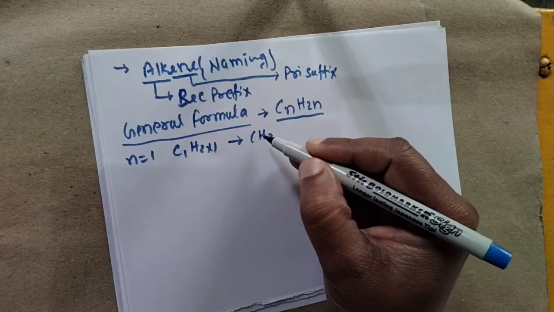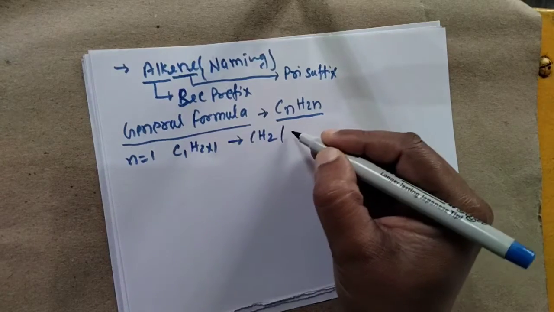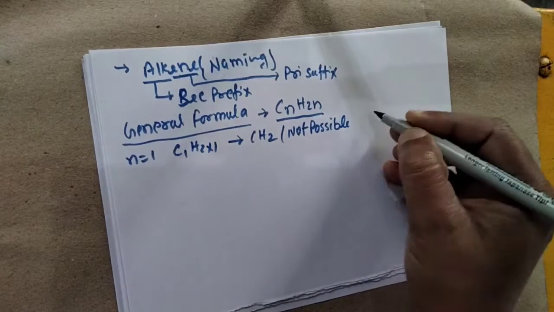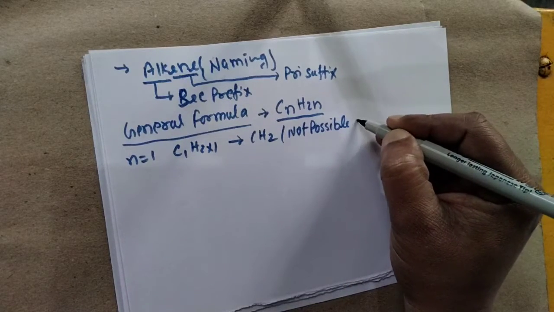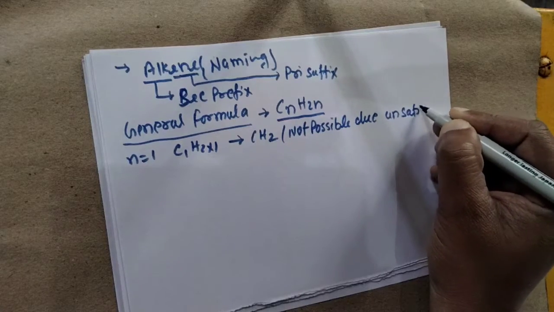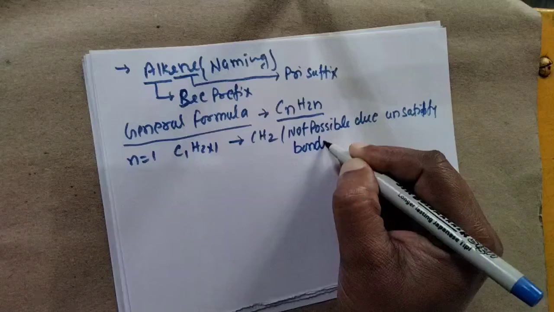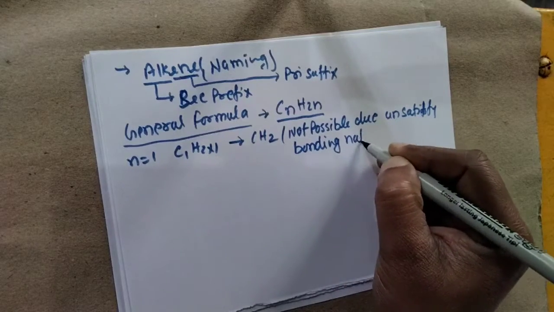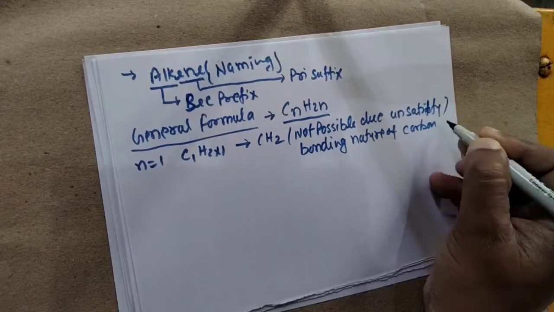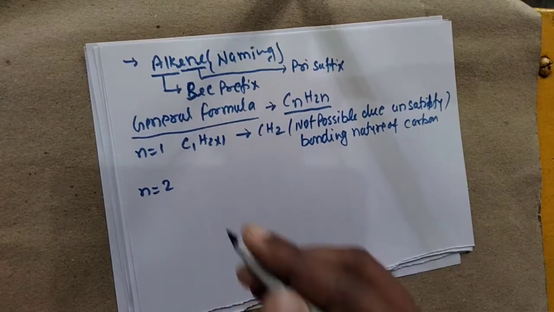Because only two hydrogens do not satisfy the bonding nature of that carbon, due to unsatisfied bonding nature of carbon.